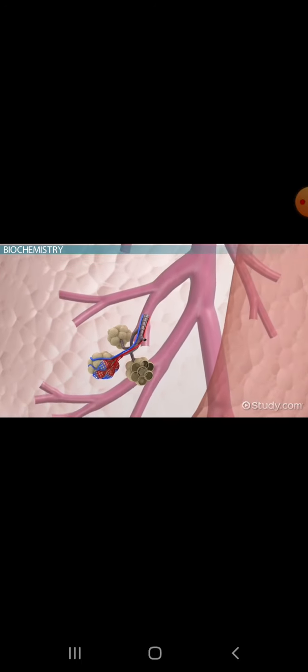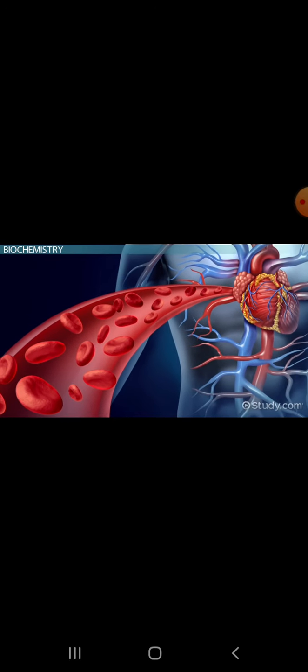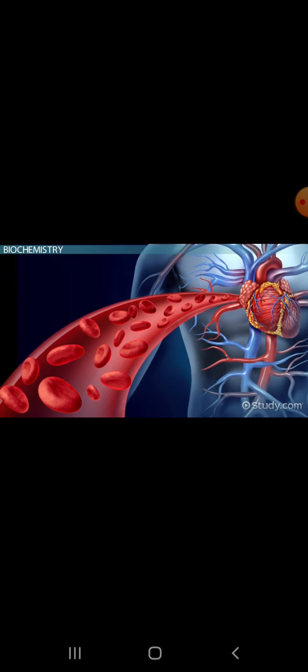Biochemistry looks at chemical principles in biology. For example, in the human body, oxygen attaches to hemoglobin when we breathe, which is then transported to the blood. This oxygen is then used to react with other substances, allowing us to survive.